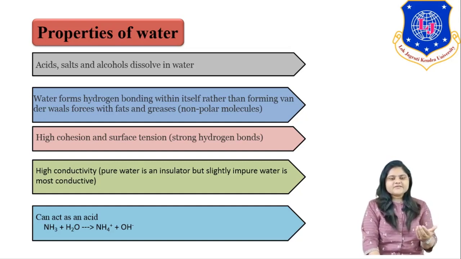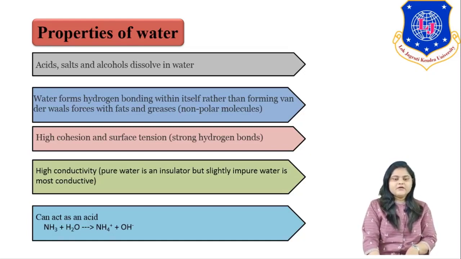Another property of water is that it forms hydrogen bonds within itself rather than van der Waals forces. So this is a polar molecule. Another is high cohesion and surface tension, because it generates strong hydrogen bonds. Along with this, there is conductivity: pure water is an insulator, but slightly impure water is a good conductive material.